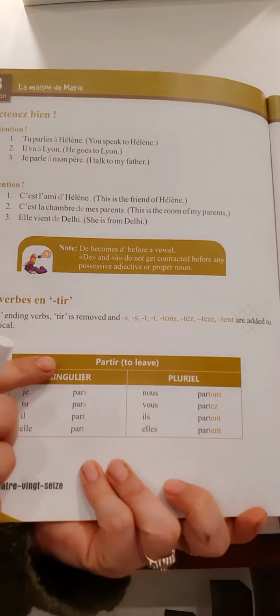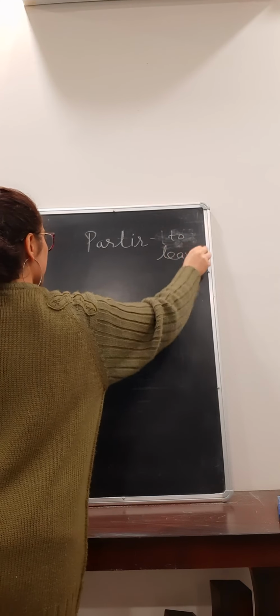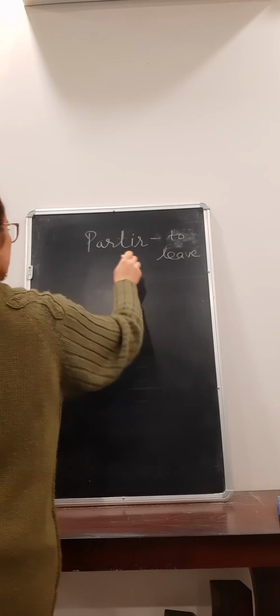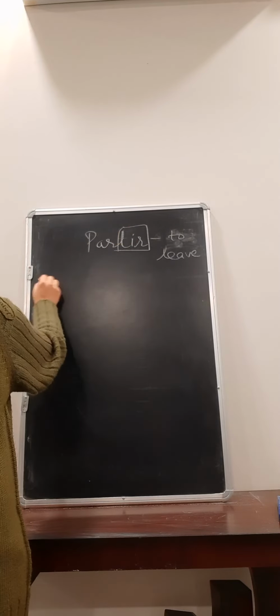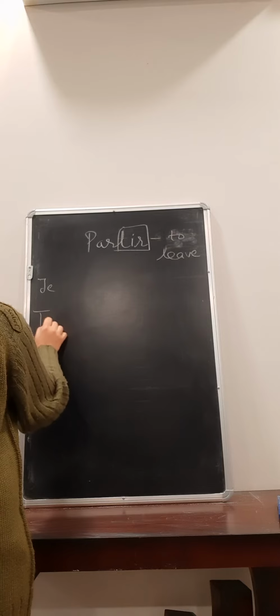So we are going to do all the verbs which are ending with TIR. Suppose the verb is partir. Partir means to leave. To leave, right? So all the verbs which are ending with TIR, how are we going to conjugate them?